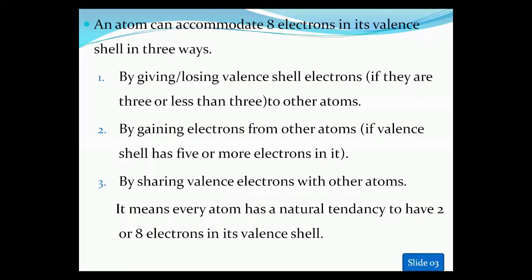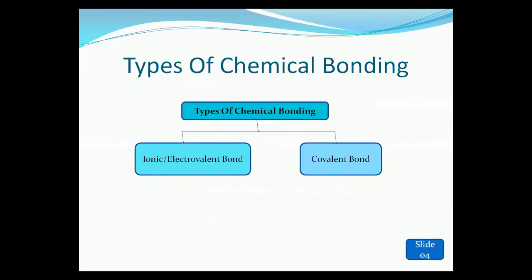Now going to the next topic, that is the types of chemical bonding. There are two types of chemical bonding: the ionic or electrovalent bond, and the covalent bond.